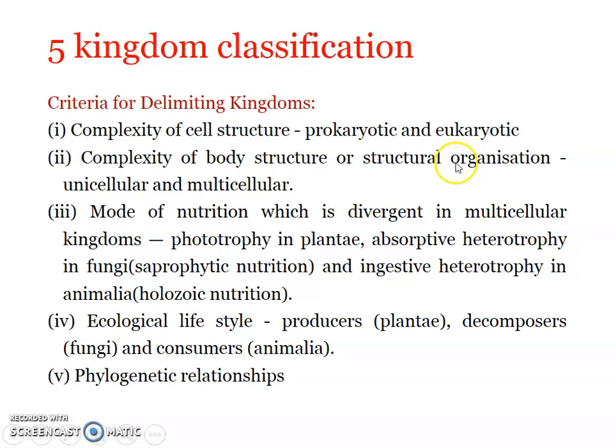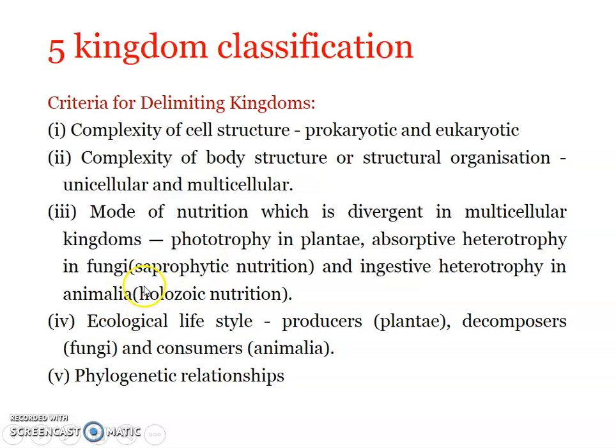Okay, so all the eukaryotic multicellular phototrophic or autotrophic organisms were put under kingdom Plantae, while all the eukaryotic multicellular saprophytic organisms were put under kingdom Fungi. Okay, and all eukaryotic multicellular organisms taking a holozoic mode of nutrition were put under Animalia.